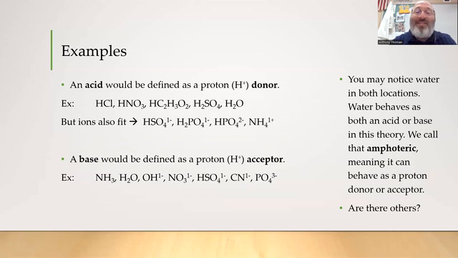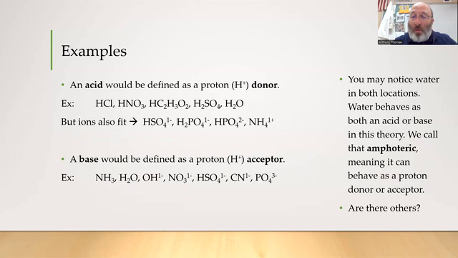Now, the acid world is kind of unique. HCl, HNO3, which is our nitric acid, HC2H3O2 is our acetic acid, sulfuric is H2SO4, and you notice water is in that list because water can donate an H plus away. But ions also can fit this. That's another inclusion that Arrhenius' theory didn't have.